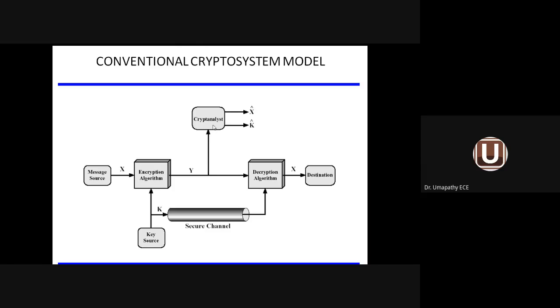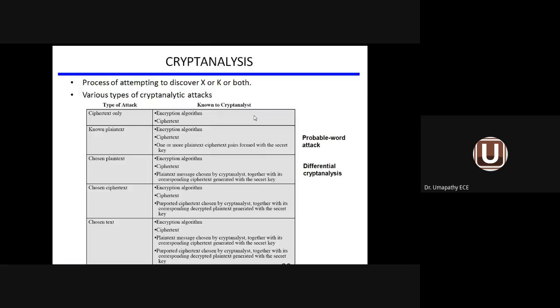See, in the middle we come across the crypto analyst. Crypto analyst means code breaker, or we call it opponent, hacker, cracker. They are called crypto analysts. So without the knowledge of the key, they will be able to convert ciphertext information into plain information. They may read the information passed to the receiver, passive attack. They may capture the information and replay it to the receiver, active attack. One more active attack, they may even modify the information and give it to the receiver. That is also an example of active attack.